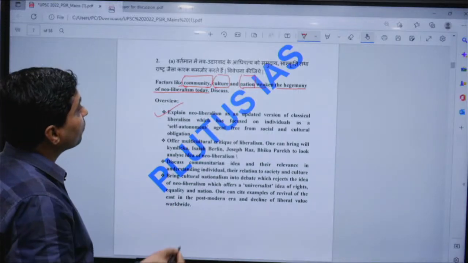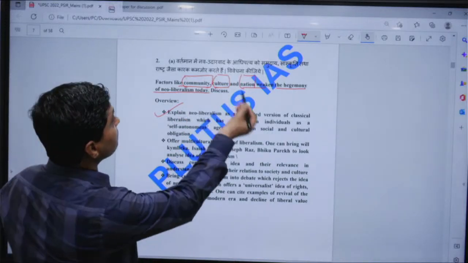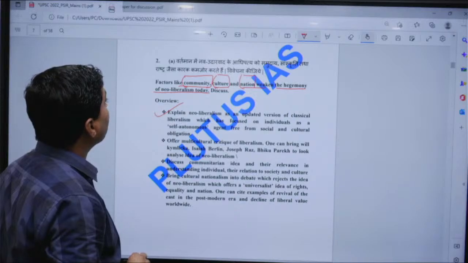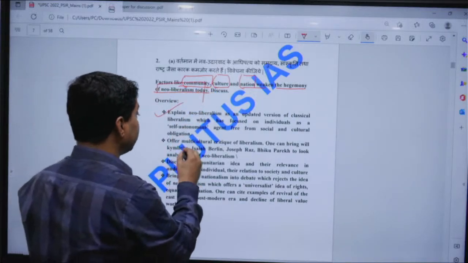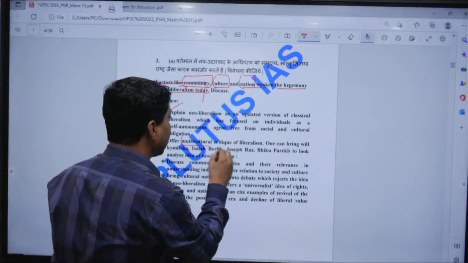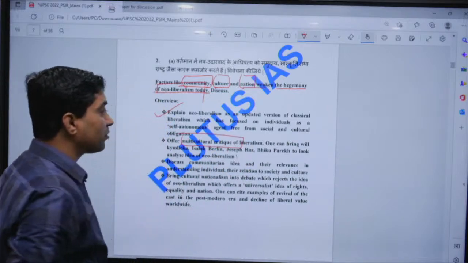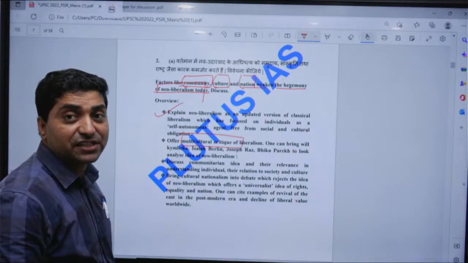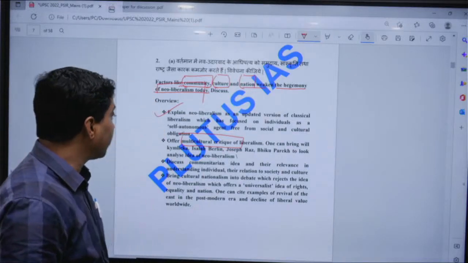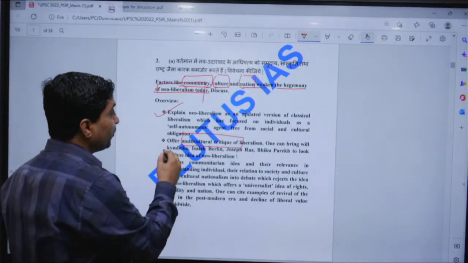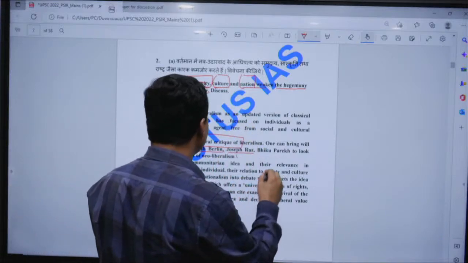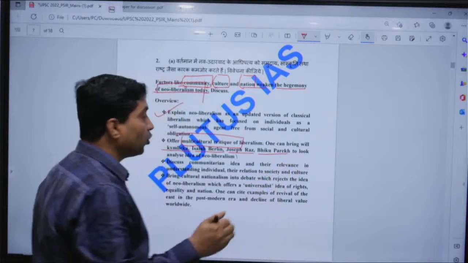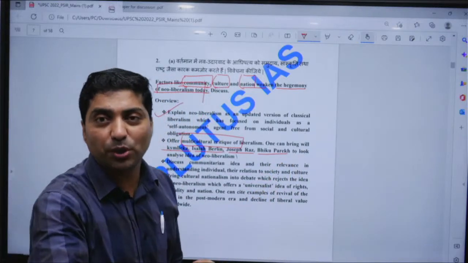And then if you look at the new liberals' idea, that has been challenged by the communitarians, so one can offer a communitarian critique of liberalism. For example, one can bring in Isaiah Berlin, Joseph Raz, Bhikhu Parekh to analyze the idea of neoliberalism.